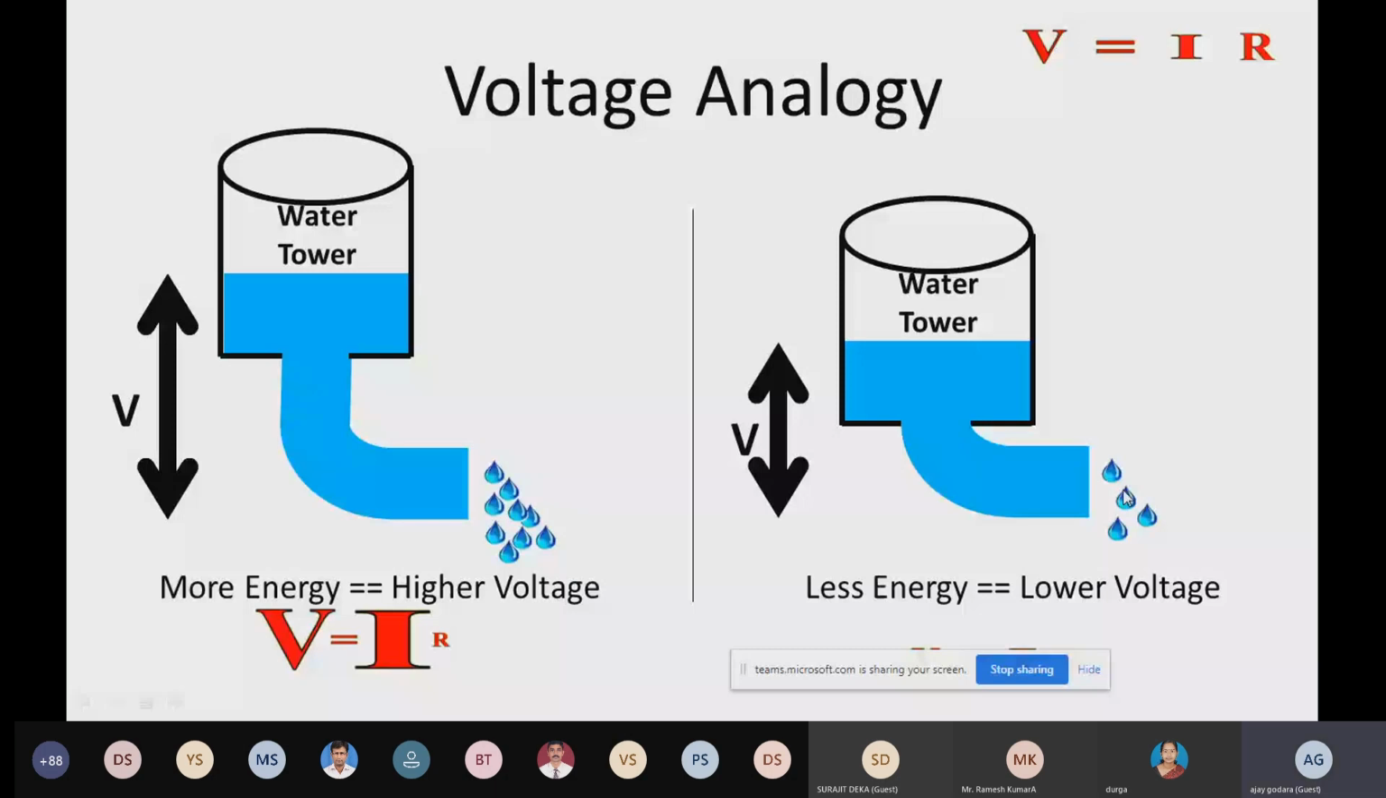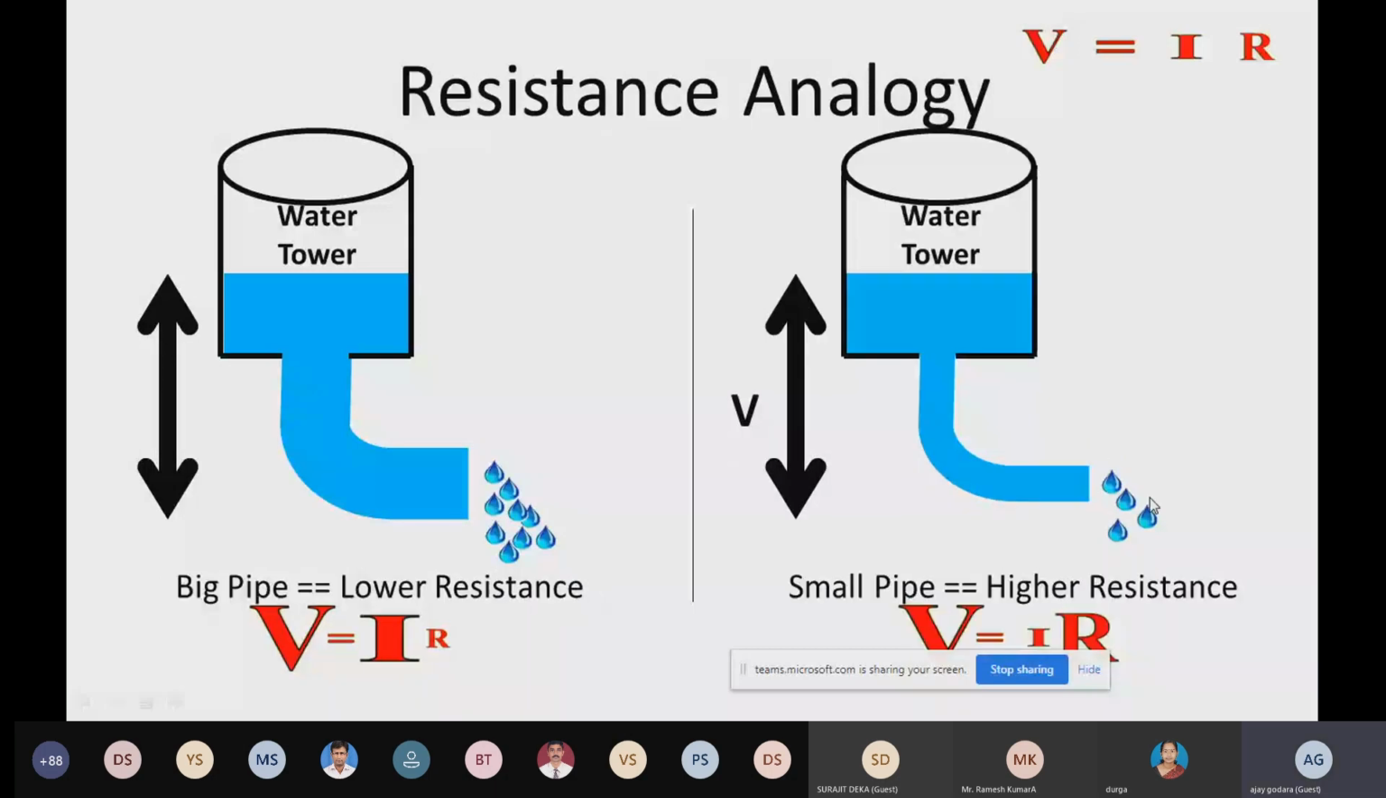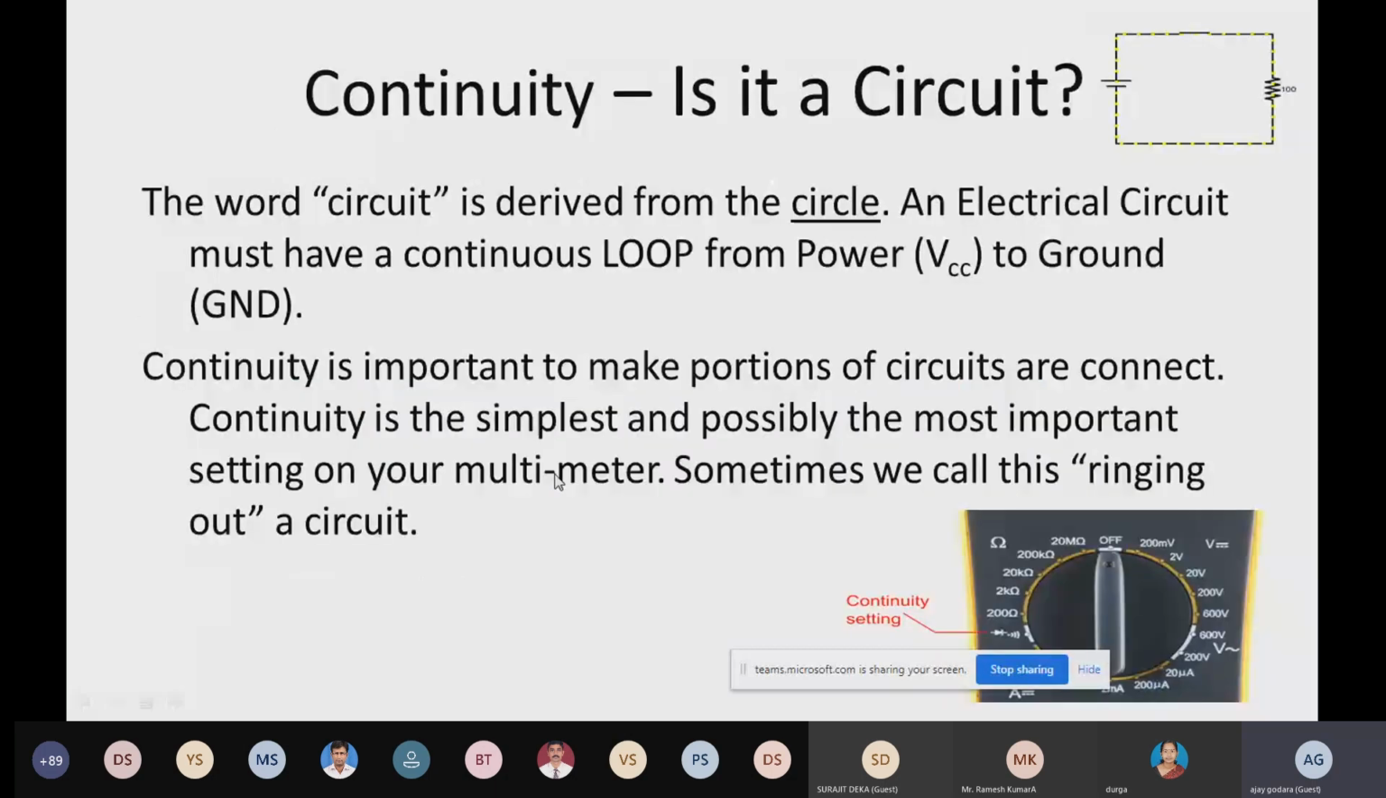Over here both are at the same level, but we have reduced the resistance, meaning we have increased the pipe diameter, and over here we reduced the pipe diameter. So you can see less current is flowing here, and high current is flowing there. Water represents the current here. You can also use a multimeter to check voltage and current easily.